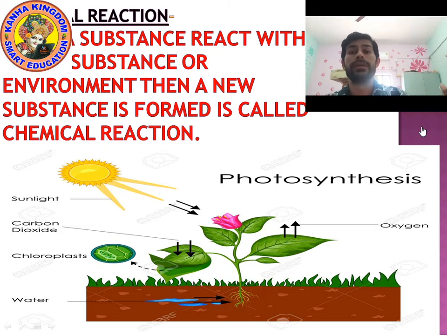Yes, so in the presence of sunlight plants make their own food. Plants take carbon dioxide and water. Chlorophyll absorbs the sunlight and forms glucose, which is food for plants and gives energy to the plant, and during this process they release oxygen. Yes, this is known as a chemical reaction. So photosynthesis is a chemical reaction. Okay, understood?